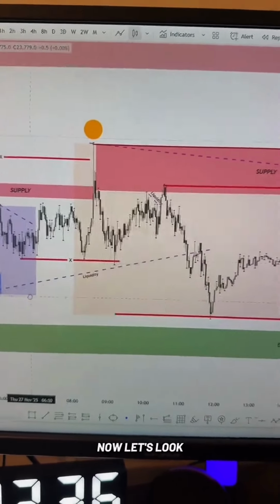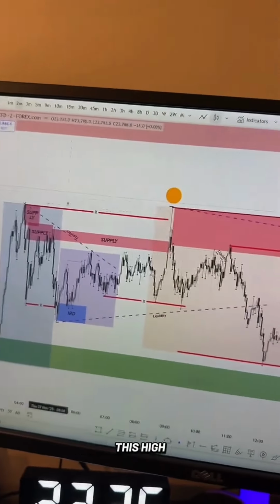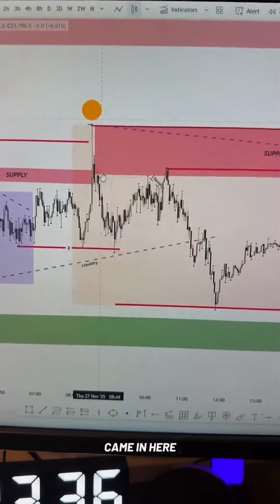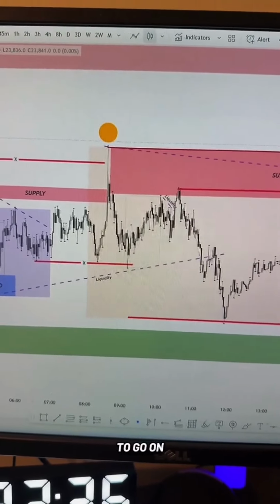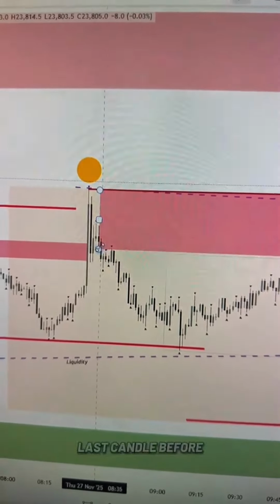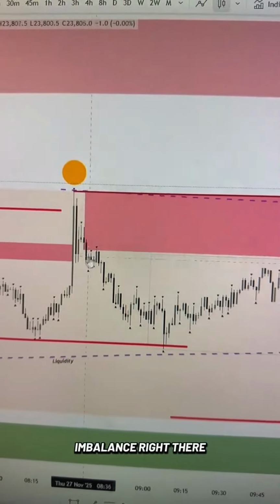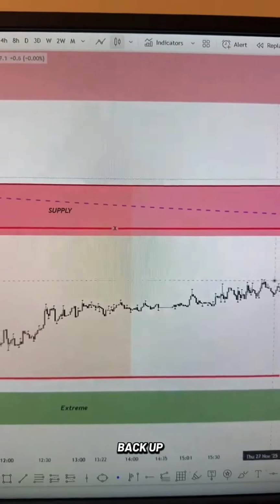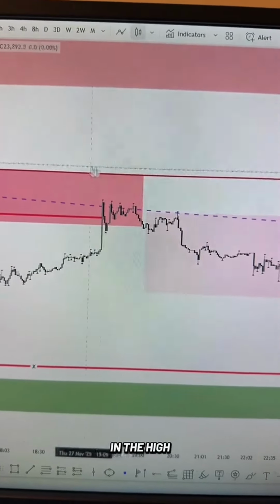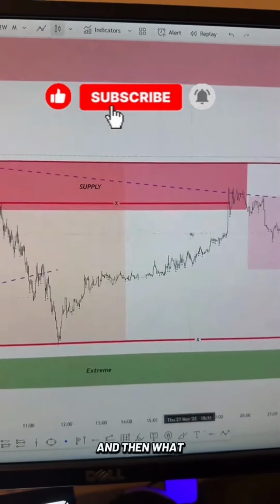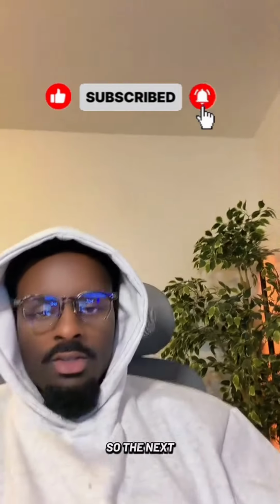Cool. Now let's look at it again. New liquidity cycle because we're taking this high. New market structure cycle. When we came in here, if I was to go on the lower time frame, again, look, last candle before the imbalance. You see that imbalance right there? What did price do? It came back up, mitigated it a bit. Remember, we're factoring the high as well. Mitigated it a bit, consumed it a bit, and then what did it do? Led to a new lower low. So the next time you mark out your supply and demand zones, just qualify them with these three things.